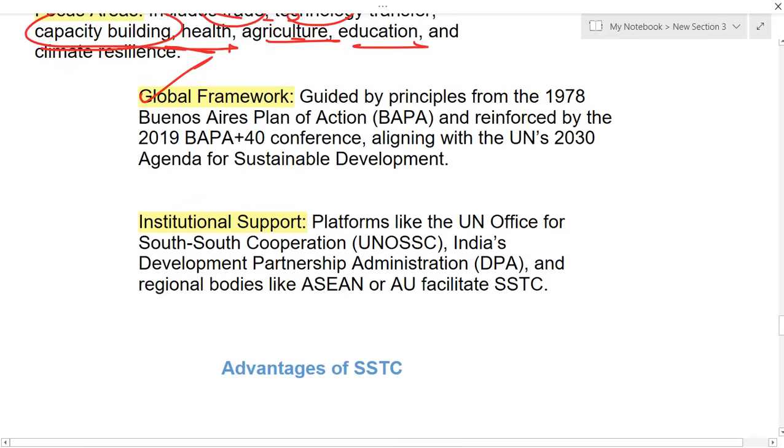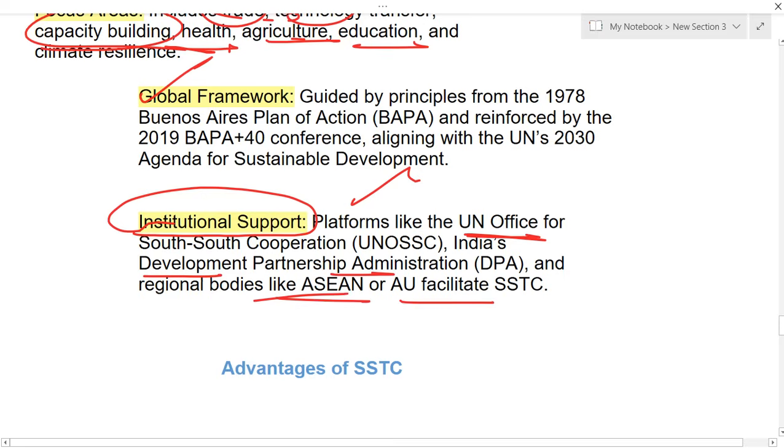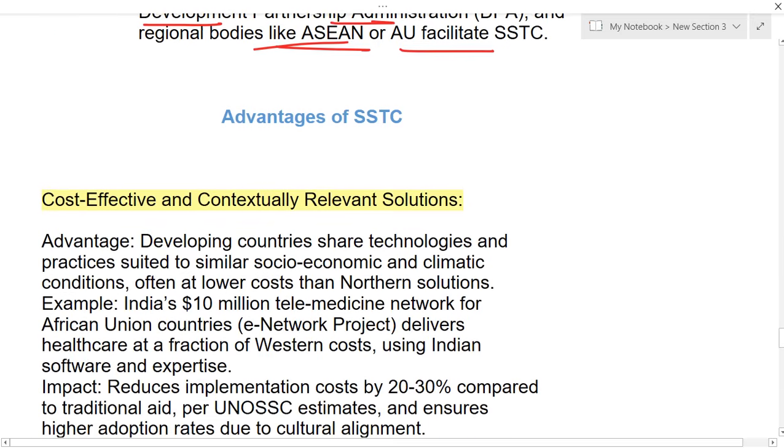They're also focusing on institutional support, like we have certain platforms like the United Nations Office, India's Development Partnership Administration, and certain regional bodies like ASEAN, African Union, etc., so that we will be having cooperation with these organizations as well.